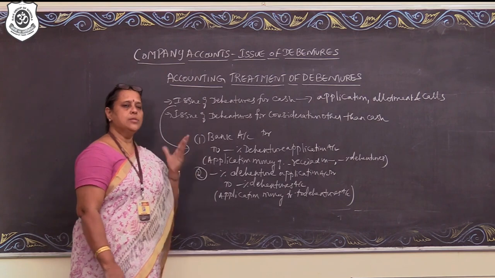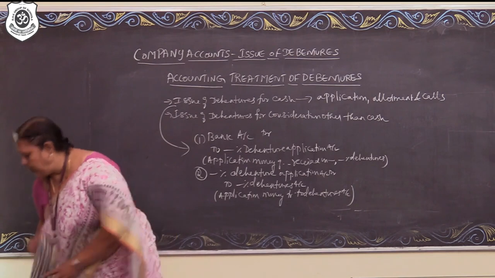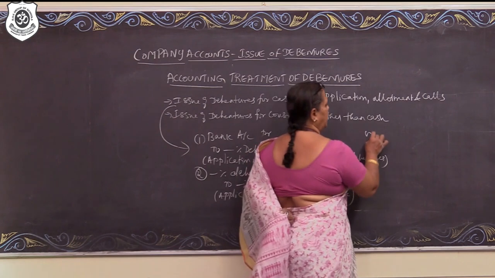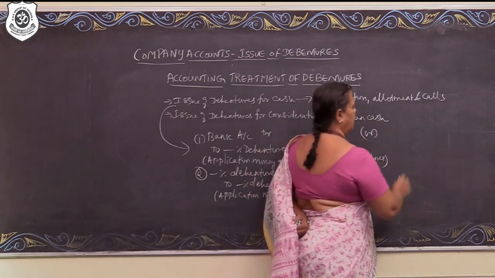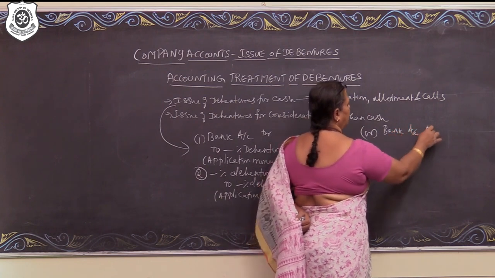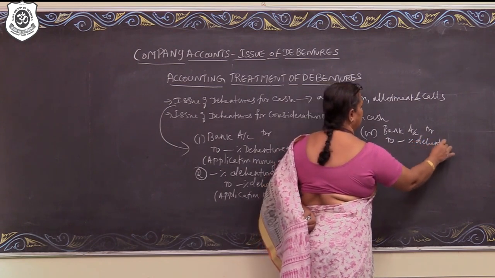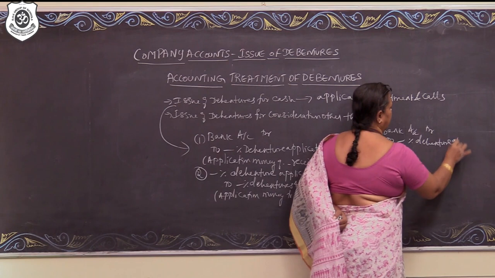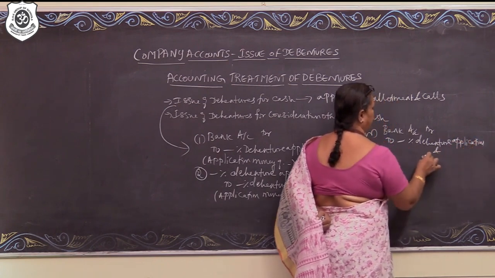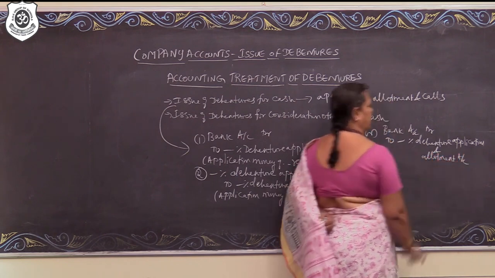Suppose a company is going to receive the entire money along with application, then what journal entry will be passed? In case the company is going to receive entire money along with application, then it is going to be bank account debit to -% debenture application and allotment account. So everything will be received along with application.